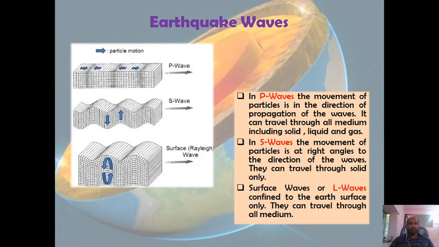In S waves, the movement of particles is at right angles to the direction of the wave. That means in S waves, particles are moving upward and downward with respect to the direction in which the wave is moving. The last one is the surface wave or Rayleigh wave. In the surface wave, the particles are moving in a circular pattern, and this wave is confined to the earth's surface. Like P waves, surface waves can pass through all media, but S waves can travel only through solids.